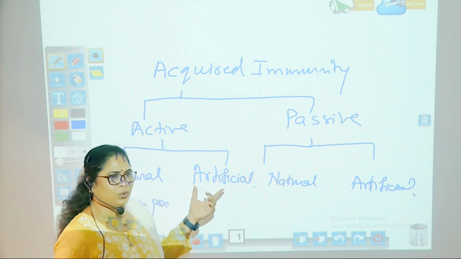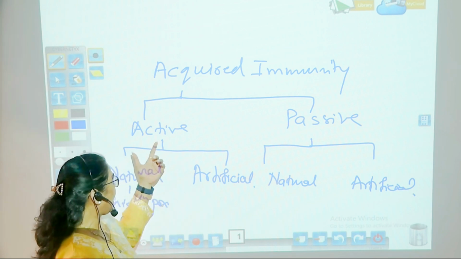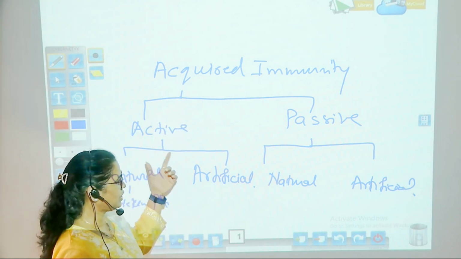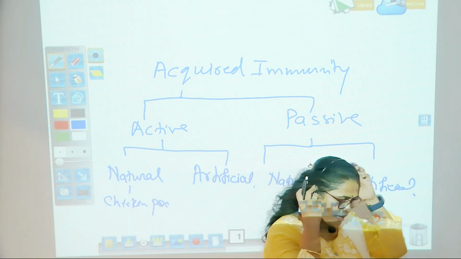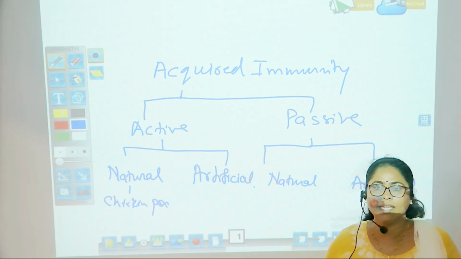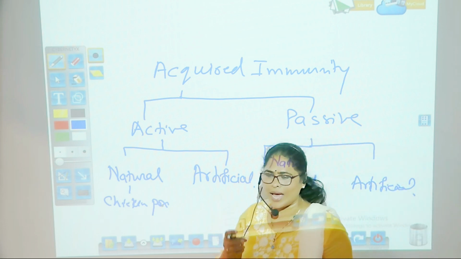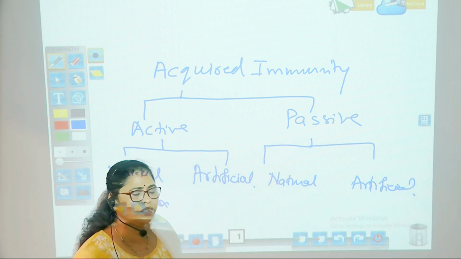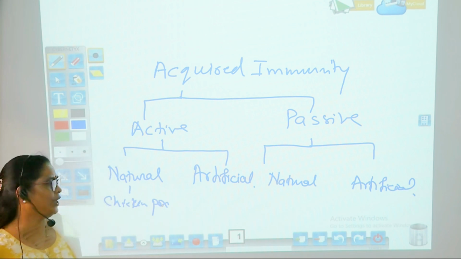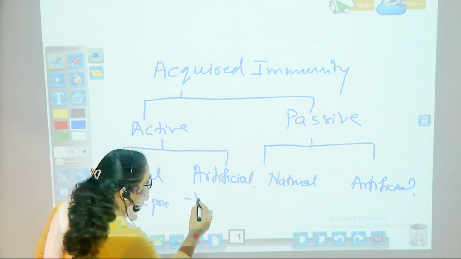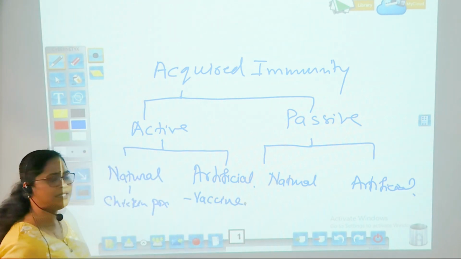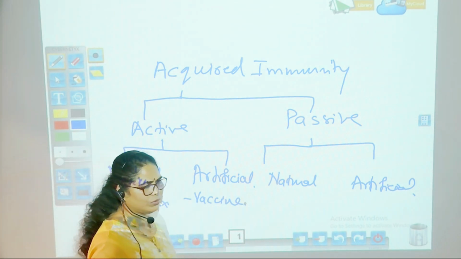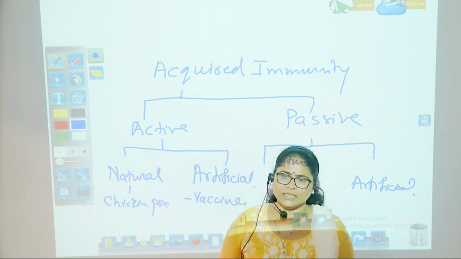Secondly, when you come to artificial active immunity, in this case, the person is given a vaccine. A person is artificially induced to that kind of antigen. Example is vaccine. Now you must have heard about polio. You must have heard about BCG vaccines.